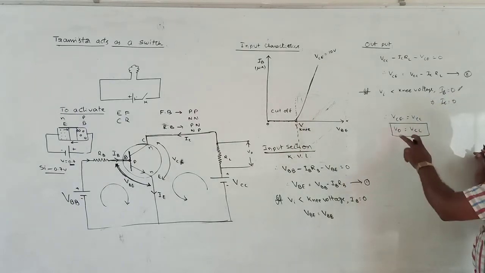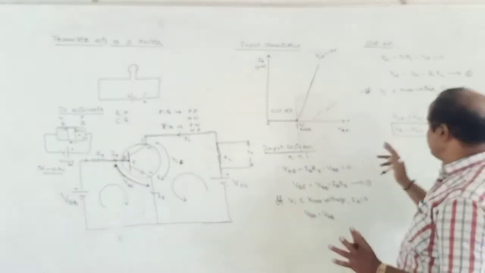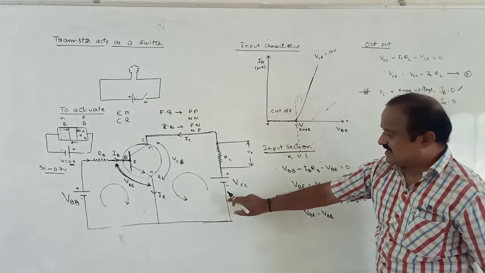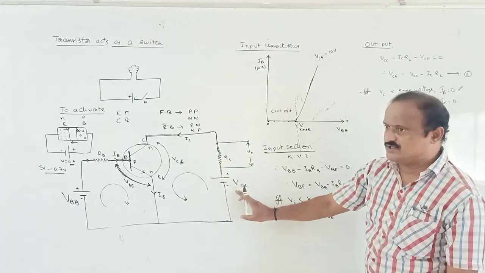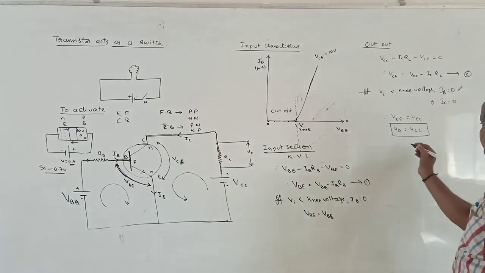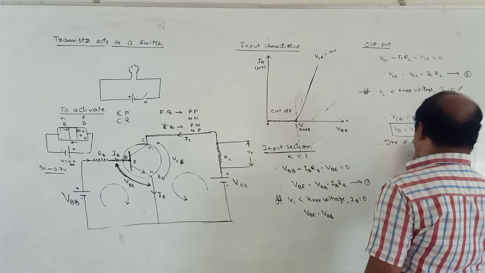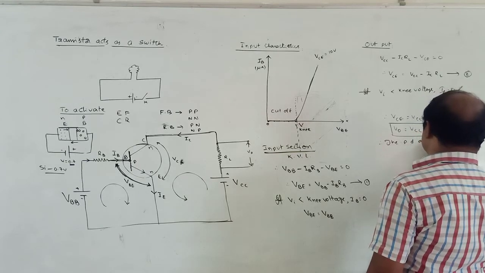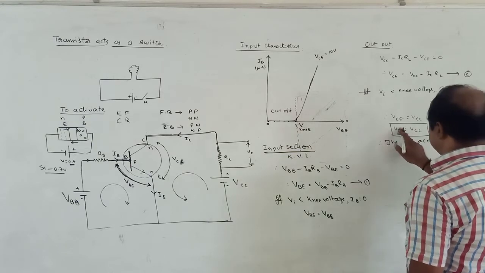Okay? V0 is equal to VCC, which means the total potential drop across the output region should be equivalent to VCC. That means what is the potential drop across RL? 0. Therefore, the potential drop across RL is 0.